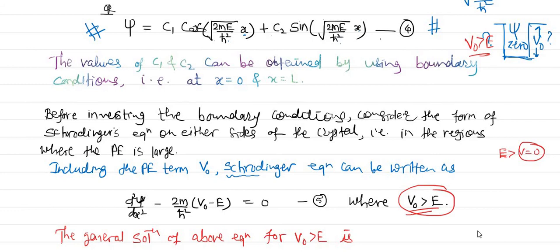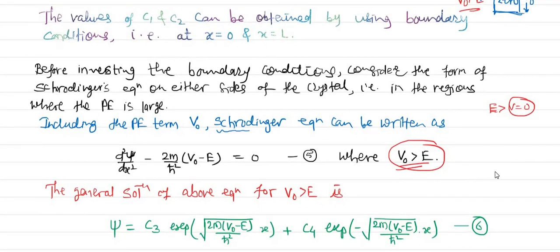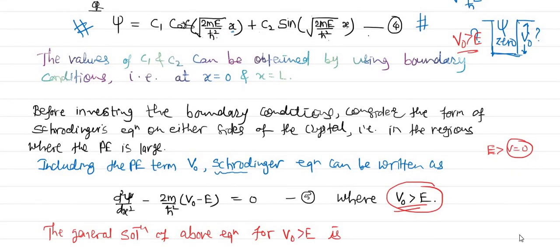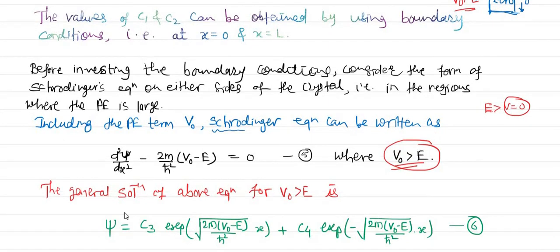Now we can write the general solution in an analogous manner to the earlier equation, for V0 greater than E, as we have written with the C1 and C2 constants. Here I will write C3 and C4. So ψ is equal to C3 exponential of root of 2m(V0 minus E) divided by ħ² times x, plus C4 exponential of minus root of 2m(V0 minus E) divided by ħ² times x. So this is the general solution for the case outside the box.